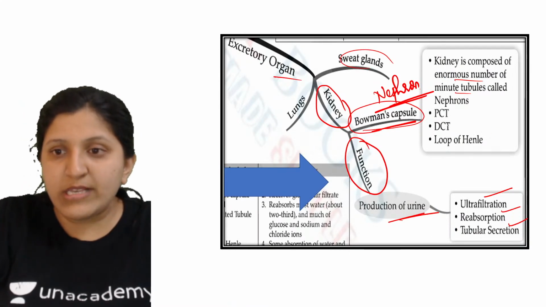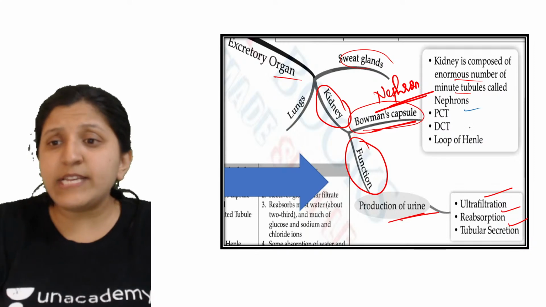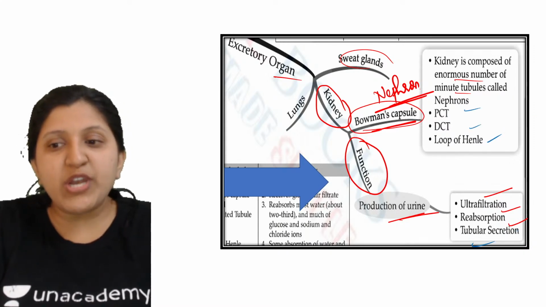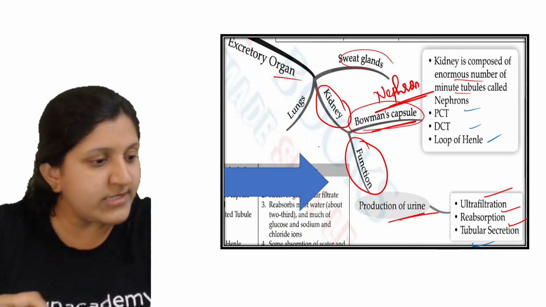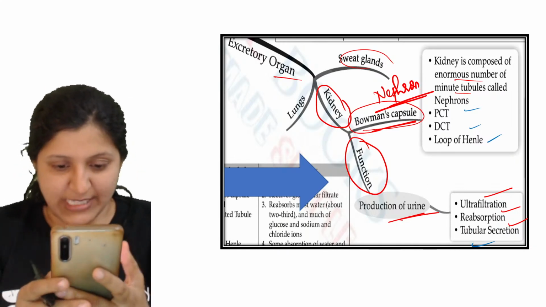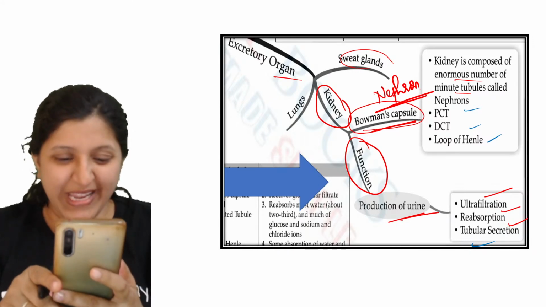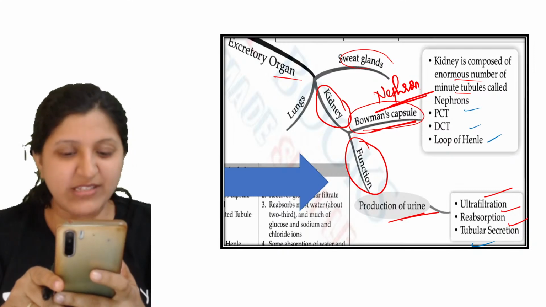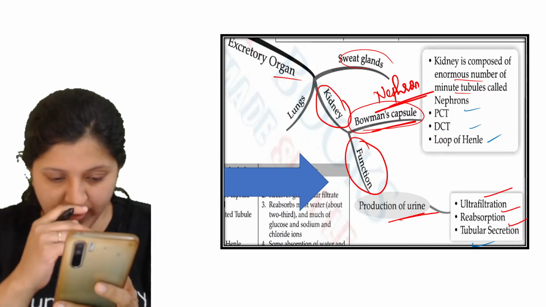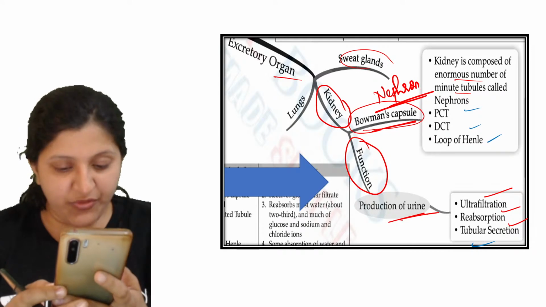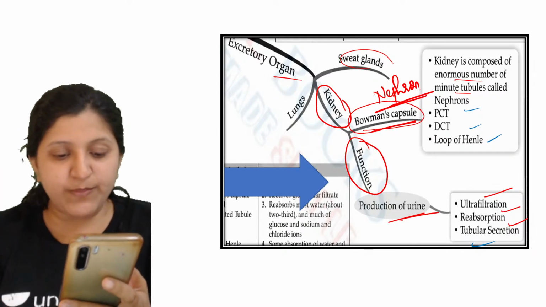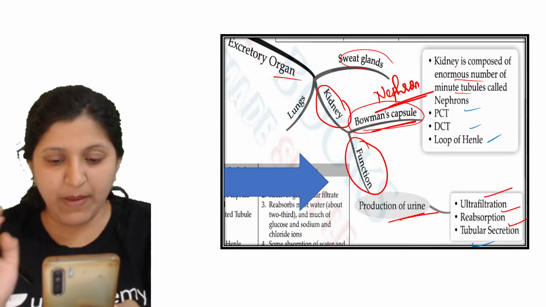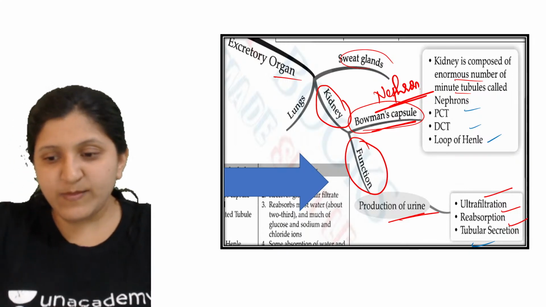So we saw all these parts: PCT, DCT, loop of Henle, the ultrafiltration process, reabsorption and tubular secretion. Any doubt in this? Yes, renal tubule, kidney tubule. Rishabh and Isha have also answered. Uriniferous tubule, yes, very good. Renal tubule, kidney tubule, nephron, uriniferous tubule, we can call it all of these. Remember, all the alternate names are very important.